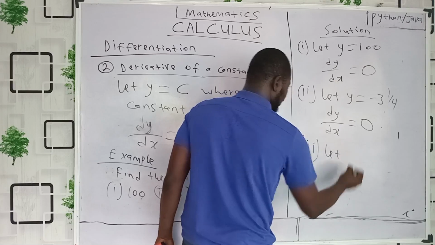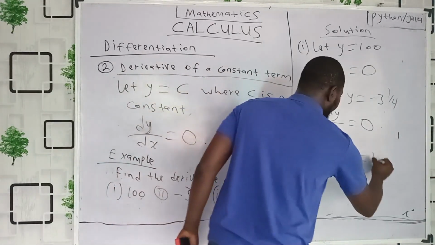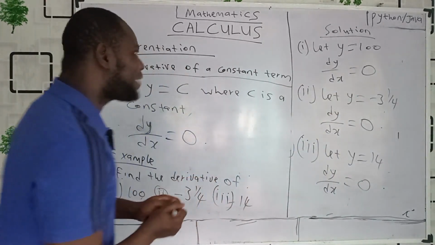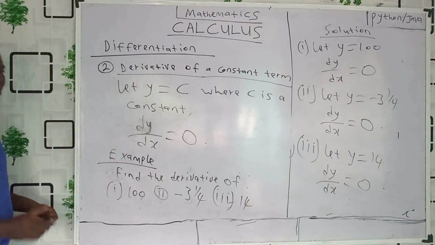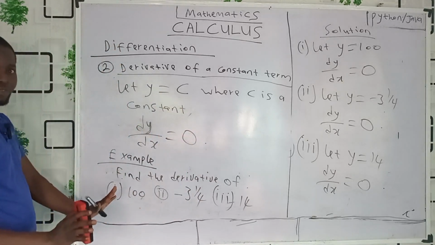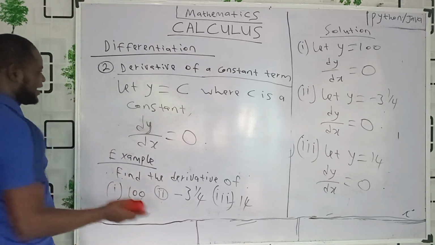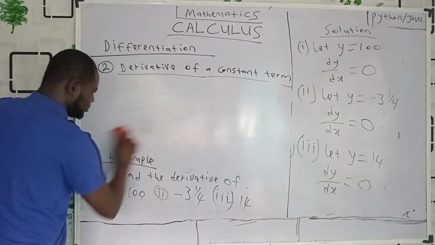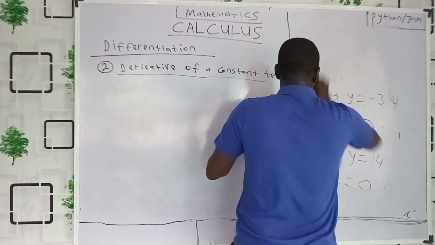Roman figure 3. Let y be 14. Therefore, dy/dx is equal to 0. So what we are saying is, whatever value you have, in as much as it's a constant and does not have anything like x, then the derivative will be equal to 0. Do we get that? It's as lovely and as interesting as that. Got it. So that is that for constants. Let's go.